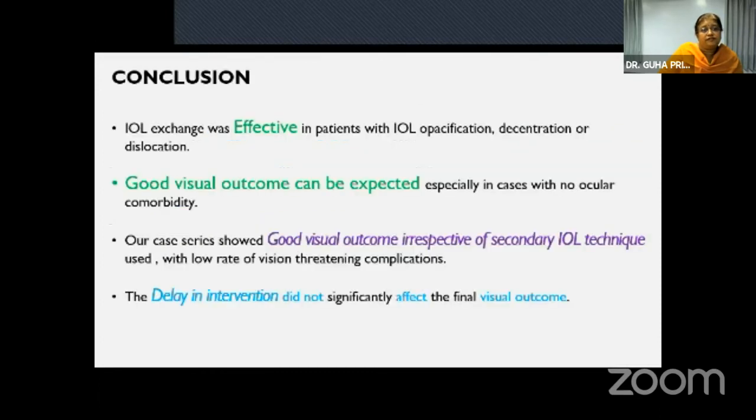In conclusion, it was effective in patients with opacification or dislocation, and the outcome can be expected, especially in cases with no other ocular comorbidity. Our case series showed good outcome irrespective of the technique with a low rate of vision-threatening complications, and delay in intervention did not affect the final outcome.